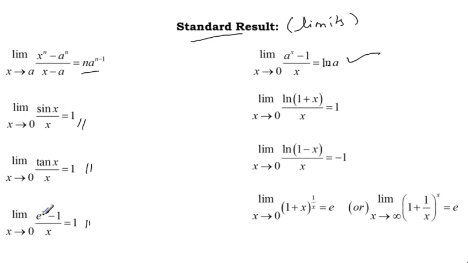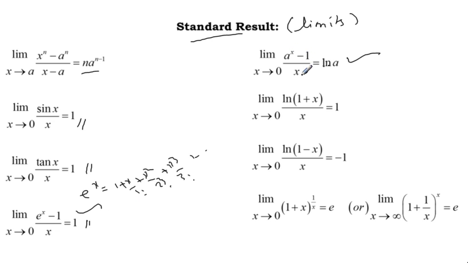This is a standard result, and we can replace e^x with the corresponding series value, that is 1 + x/1! + x²/2! + x³/3!, and keep going on. This is e^x. From e^x, if we subtract 1, the remaining terms will come, so all terms are plus. In (e^x - 1)/x, the denominator x cancels, so the answer is 1.